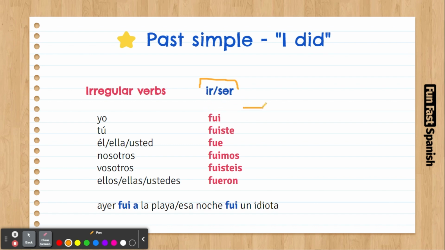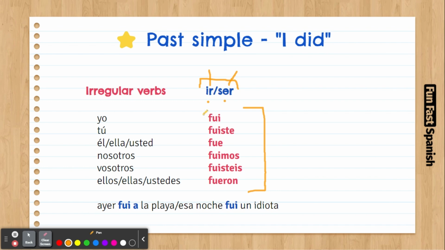This is the conjugation for these verbs, ir and ser. So you might be thinking, but why two different verbs have the same conjugation? Isn't it confusing? It could be, yeah, but the difference is that ir is the verb to go and ser is the verb to be for permanent conditions. So you're not going to be confused as long as you understand the context.